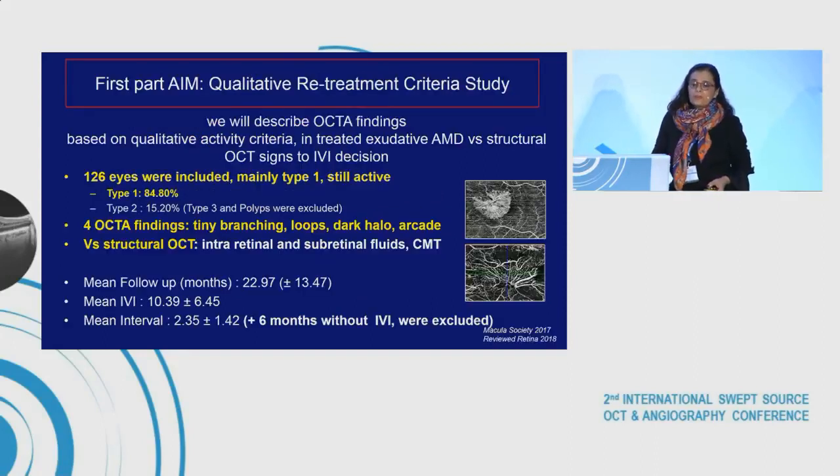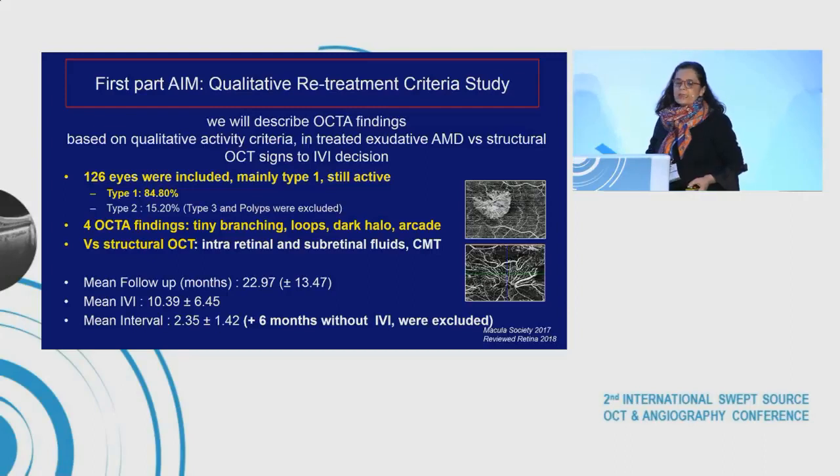In the first part of our study, we will describe OCTA findings based on qualitative activity criteria in treated exudative AMD versus structural OCT signs for the IVI decision. 126 eyes were included, mainly type 1, still active. 4 OCTA findings: tiny branching, lobes, dark halo, and peripheral arcade, versus 3 structural OCT findings: intraretinal fluid, subretinal fluid, and CMT.